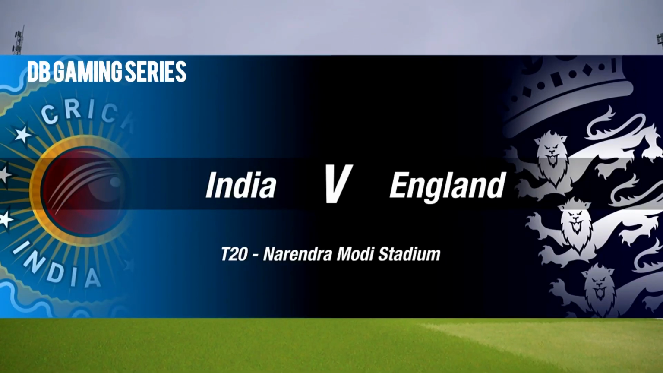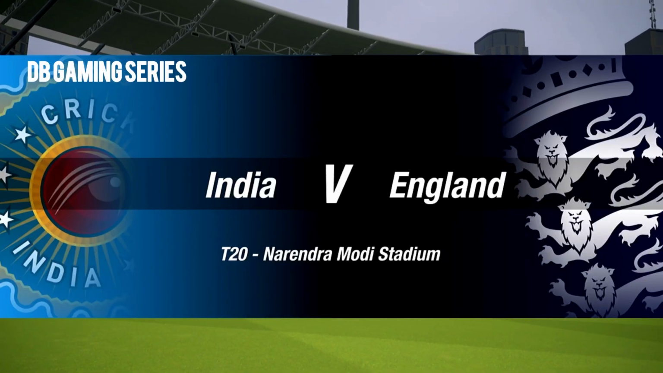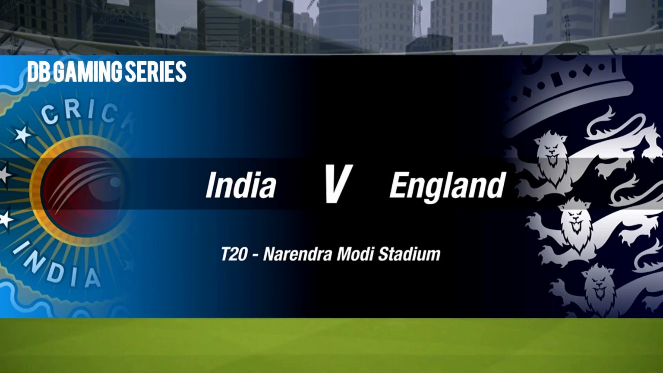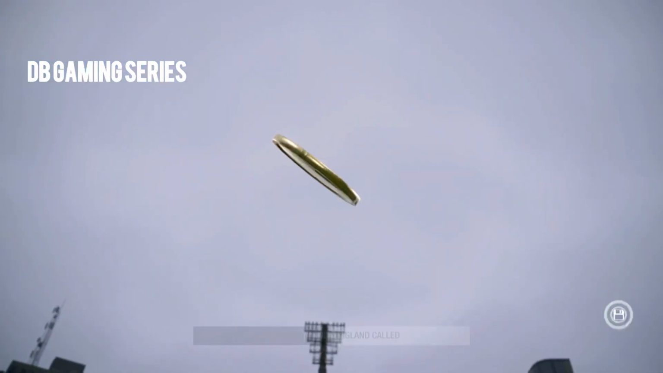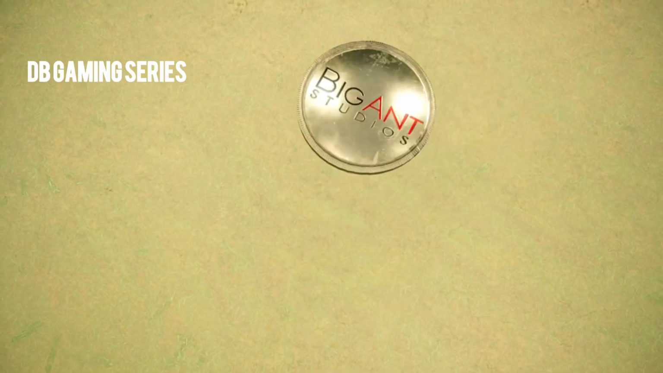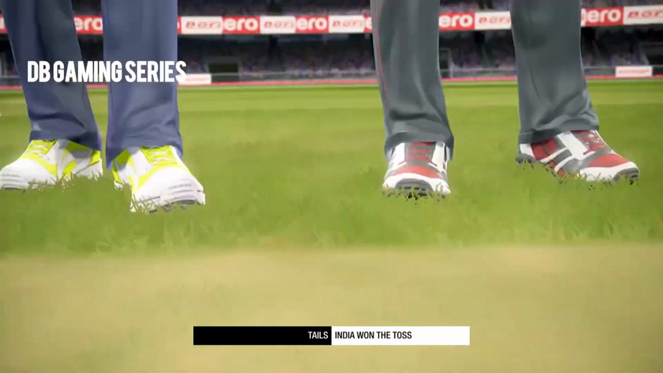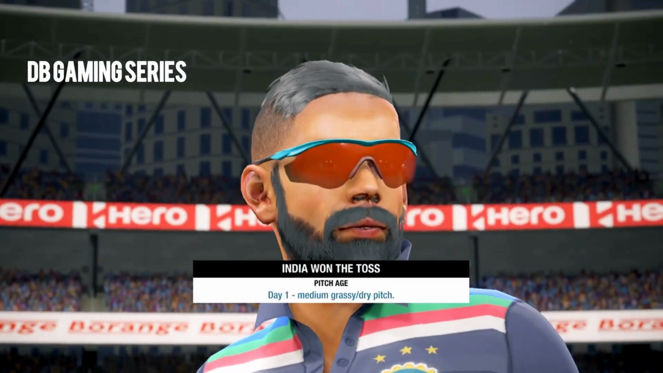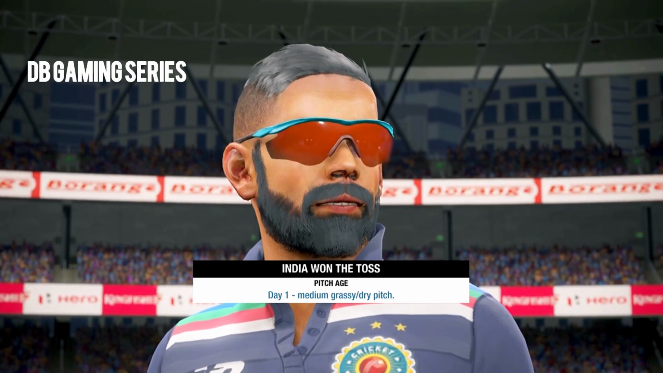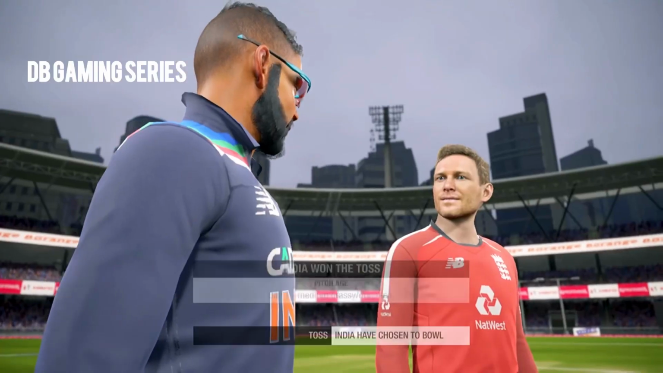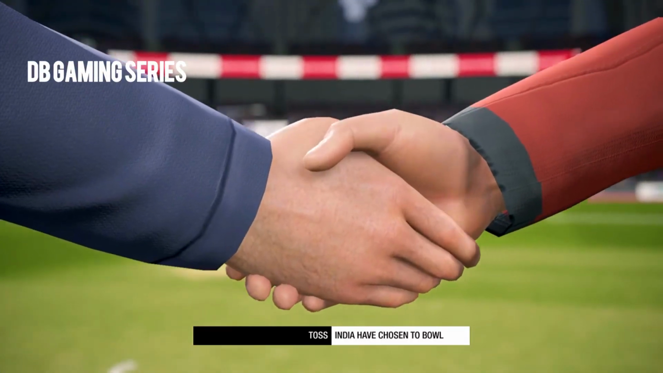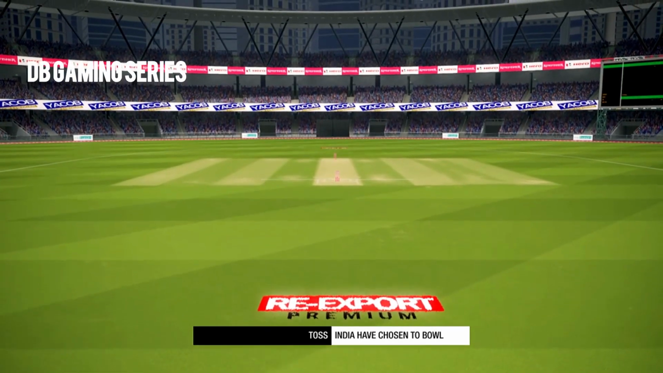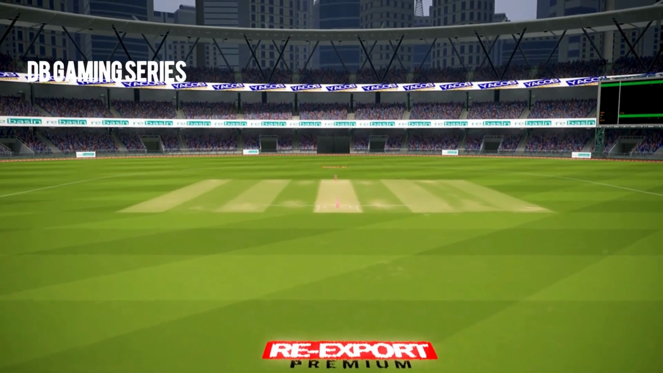Alright, everybody, welcome to the third T20 international between India and England, and the series is 2-0 at the moment. Both captains are at the toss, Virat Kohli and Morgan for England, and once again, India won the toss for the third match, 3 in a row for Virat Kohli. So credits to him for always calling the lucky tails. India have chosen to bowl first again, so they are bowling first for the third time in our DB Gaming series.